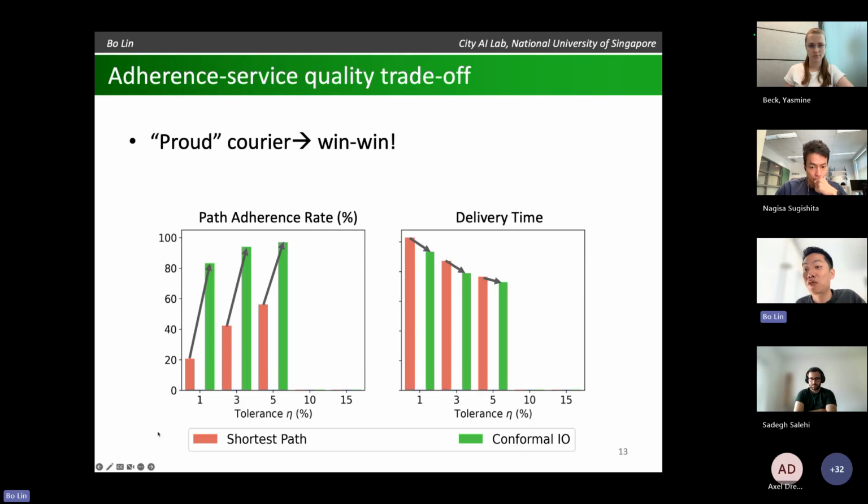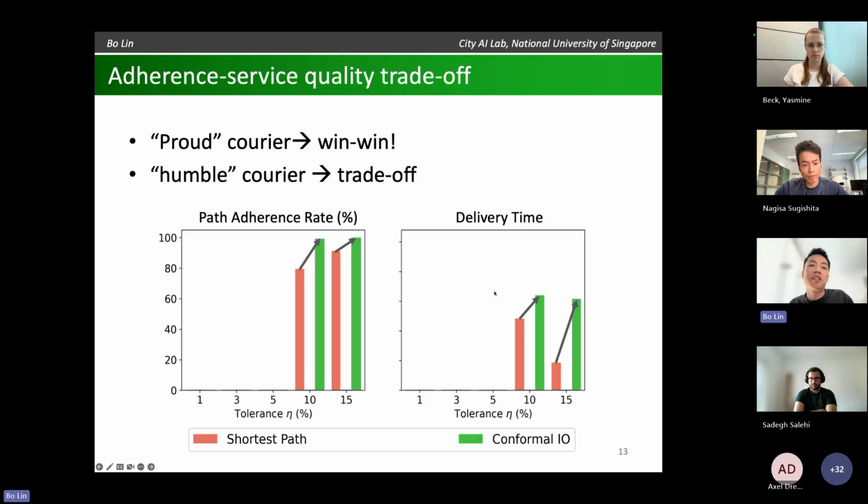Quite surprisingly, the delivery time also goes down. Right? I said this is surprising because by definition, my path should be longer than the shortest path. Right? So what's happening here is, although my path is slightly longer than the shortest path, they're still much shorter than what humans would figure out if they were to optimize for their preference to the extreme. Right? So the improvements in adherence can be translated into decreases in delivery time as well, and we have a win-win in this regime.